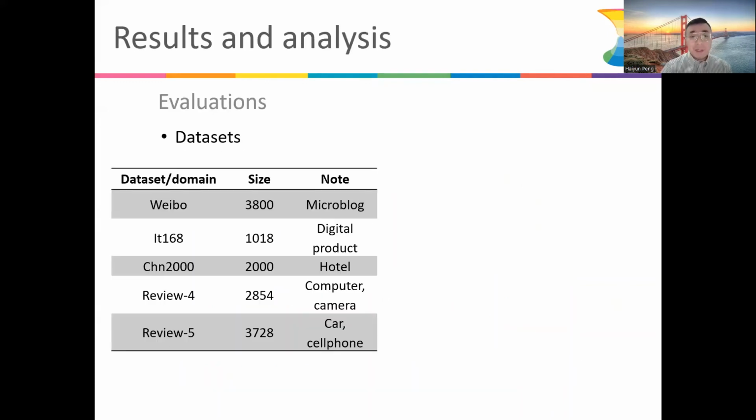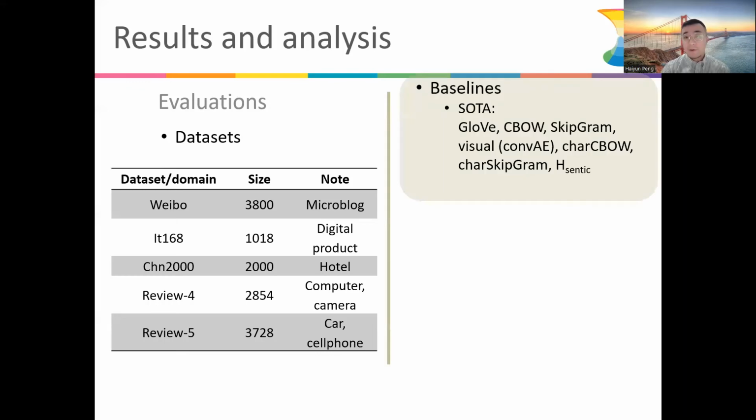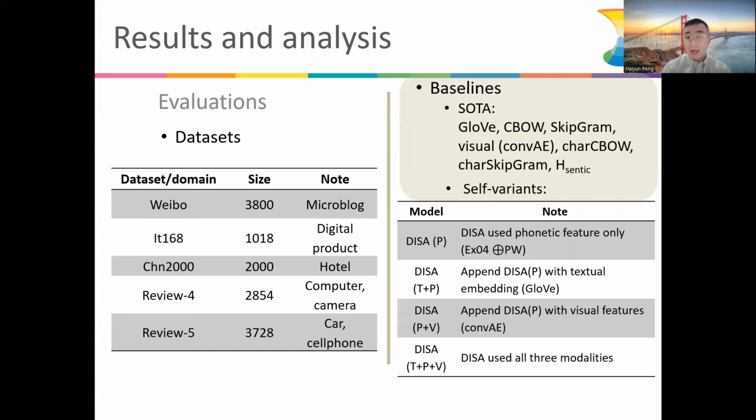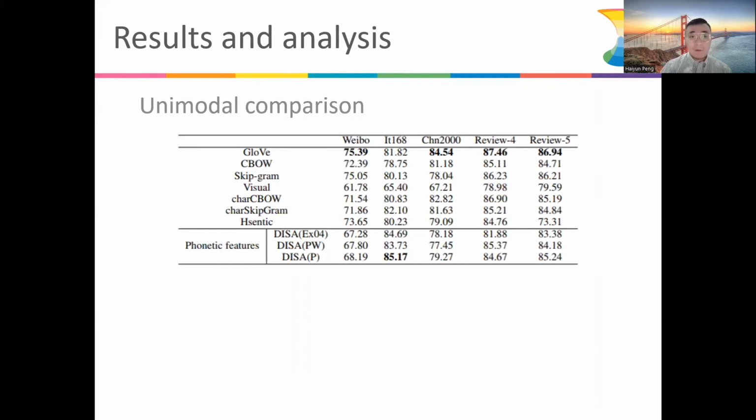For the evaluations, we have various datasets. Some of them are microblogs and others are reviews from different domains. As for the baselines, we have SOTA representations from the textual embeddings as well as visual embeddings, and a bunch of self-variants of the DISA network. For the unimodal comparison, we compare different modalities of textual representation, visual, as well as phonetics.